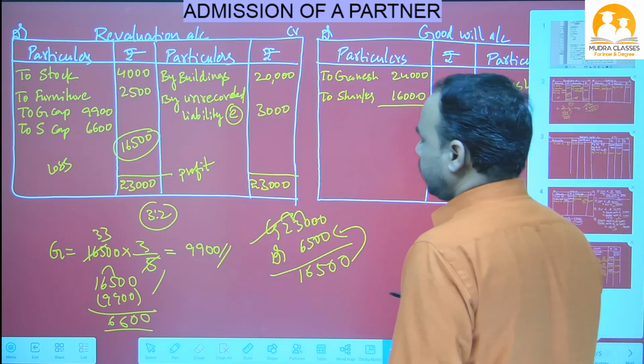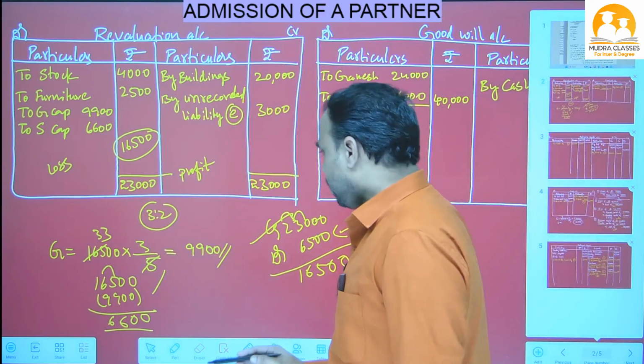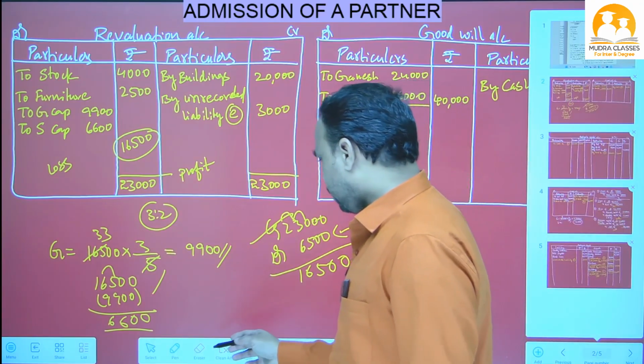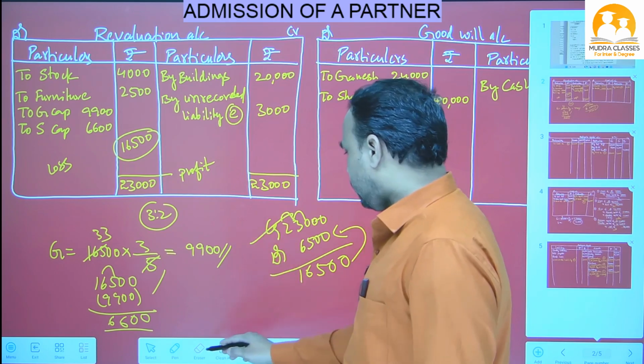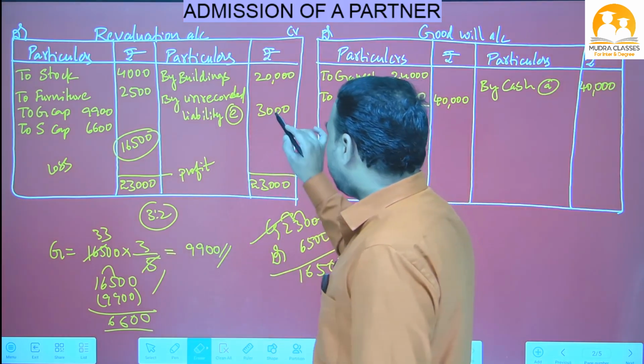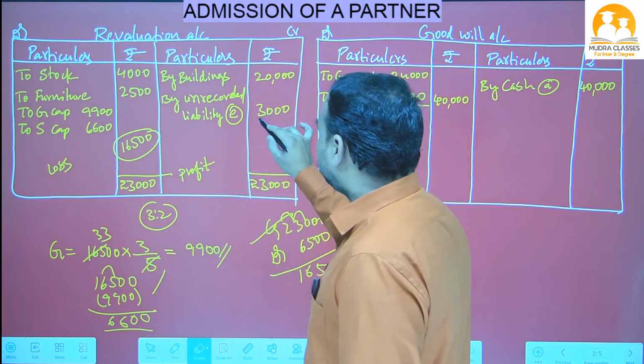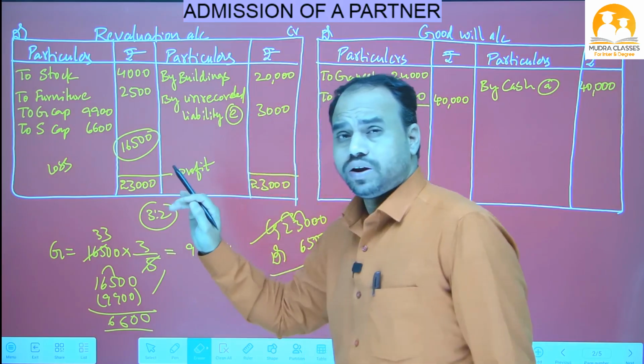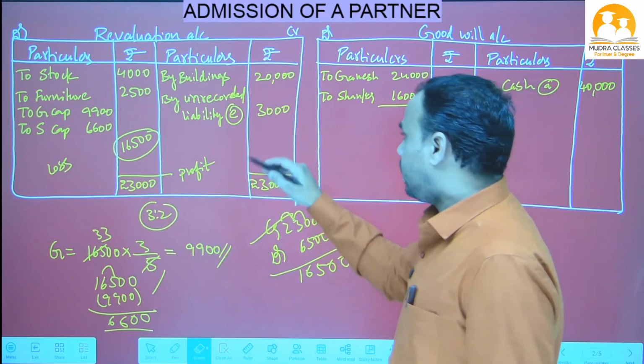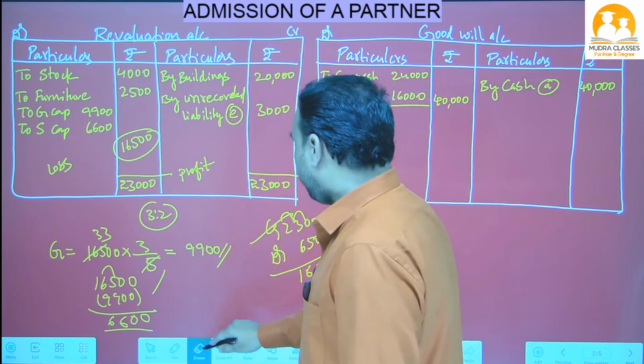Sorry. Here I did one small mistake, beta. Unrecorded liability, look at the board, nana. Here I did one small mistake. Unrecorded liability is a loss to the business, nana, but I wrote it on the profit side. So I have to erase this one.